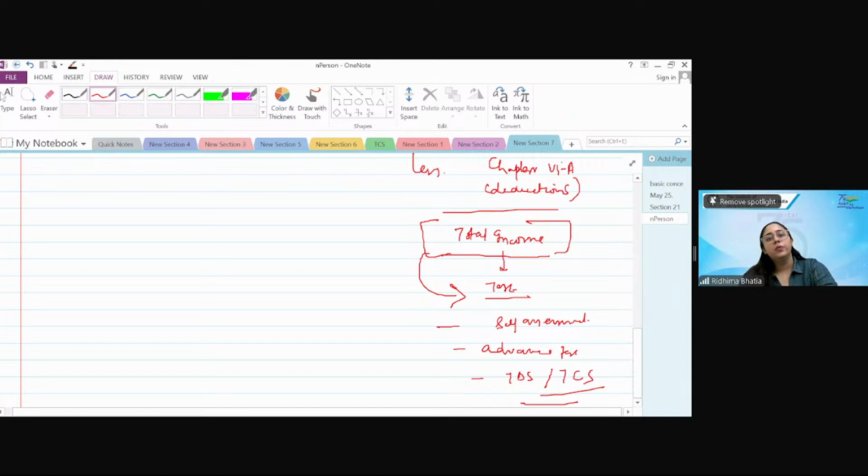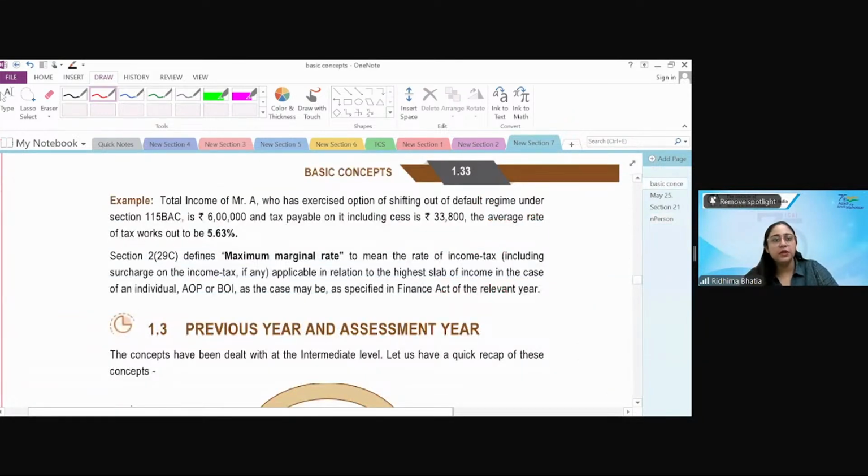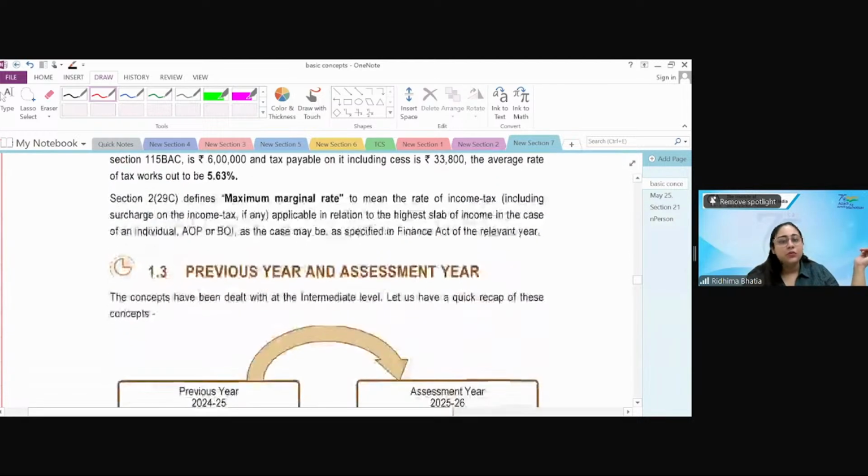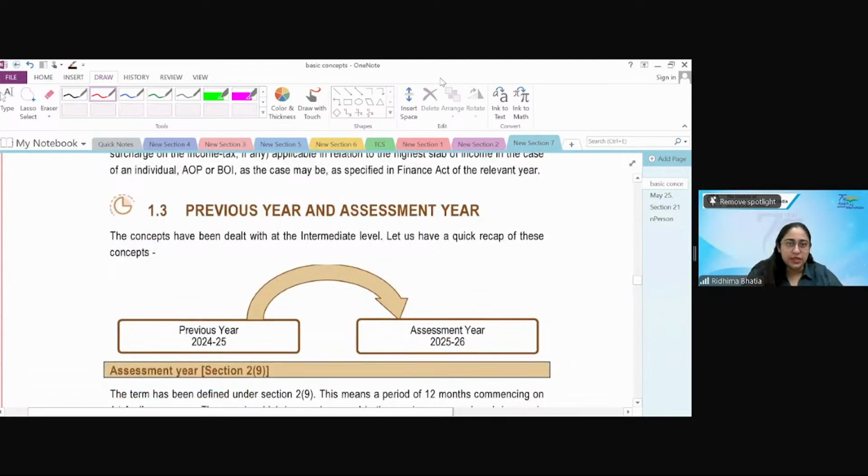Perfect. Now, to the last topic of the evening, which is the concept of previous year and assessment year. You may ask what the ma'am is going to explain here. See, all the questions for all my May 25 students would be based on previous year 24-25, and that means assessment year 25-26. But what is the concept of previous year and assessment year? First of all, what is the difference between the three?